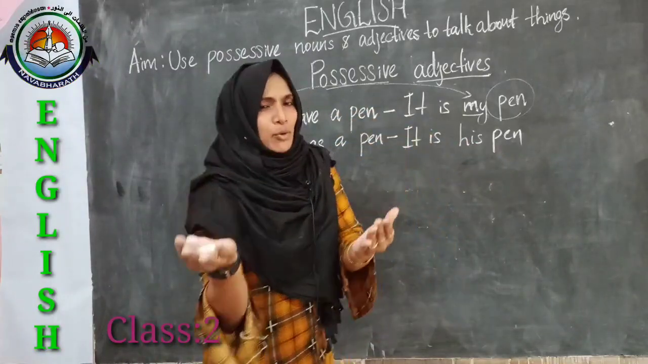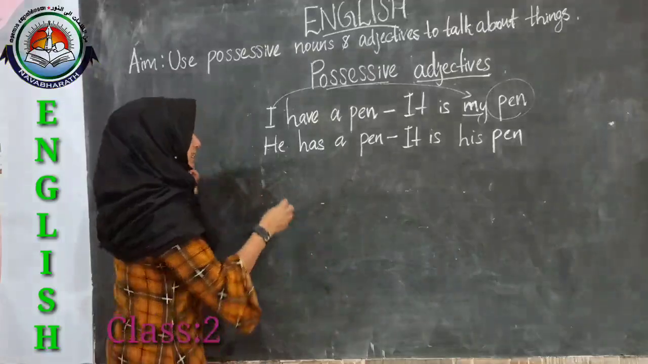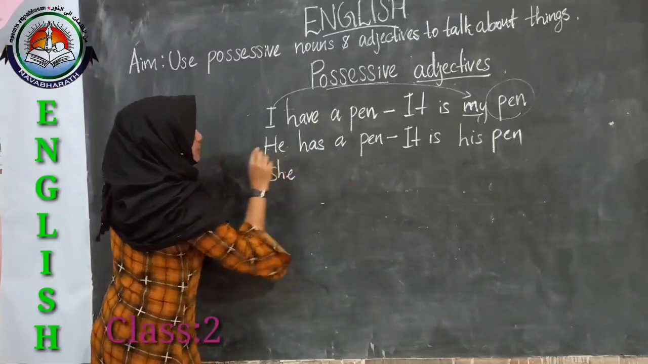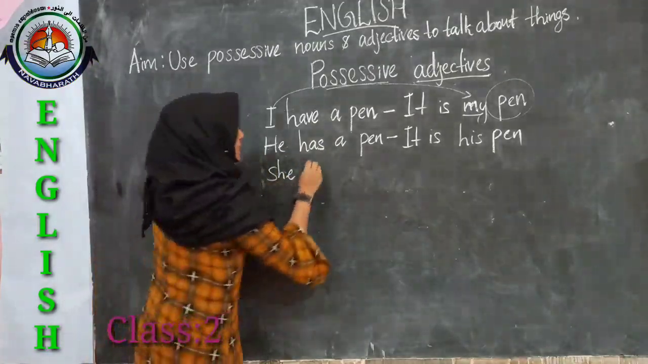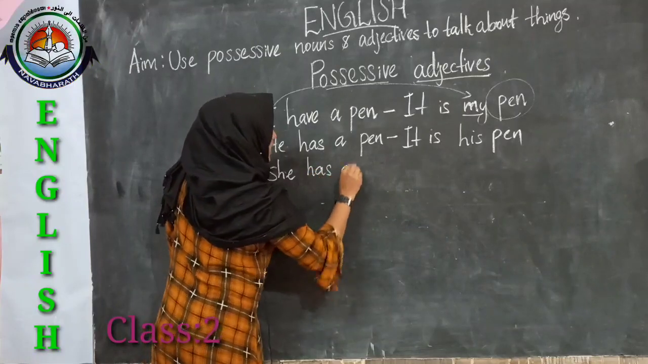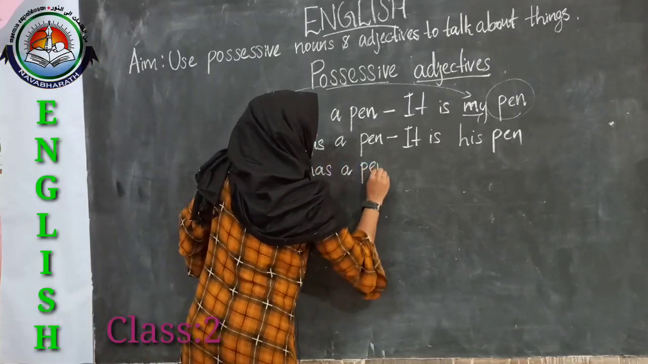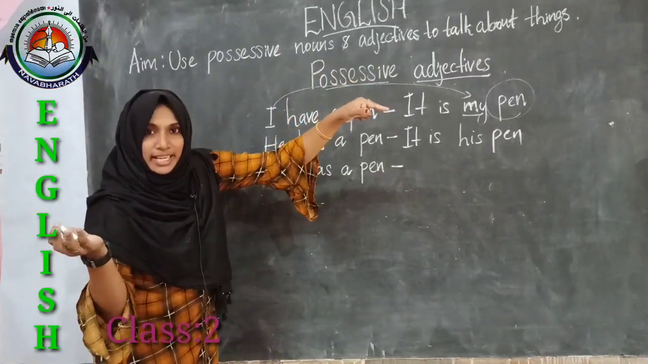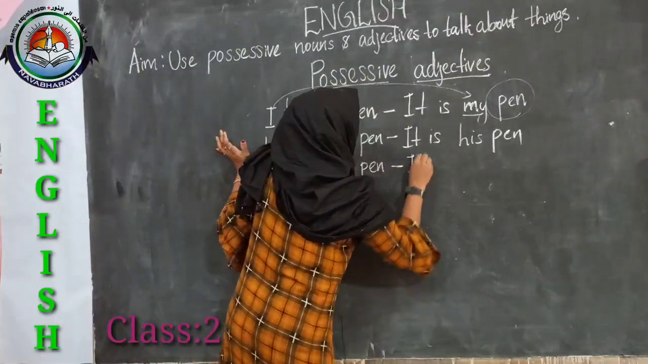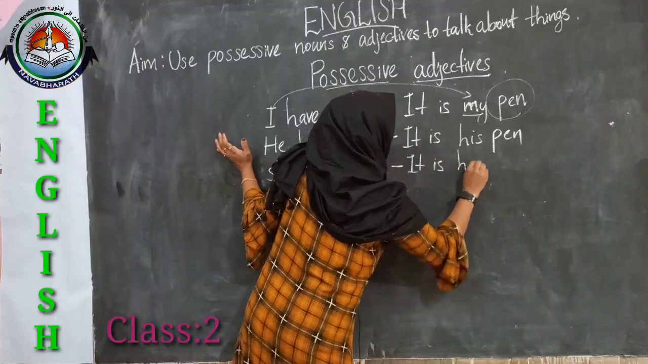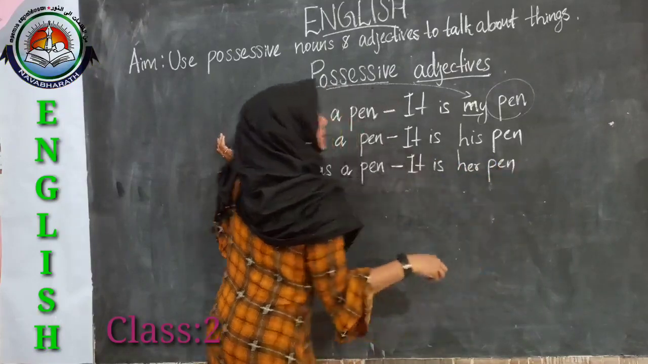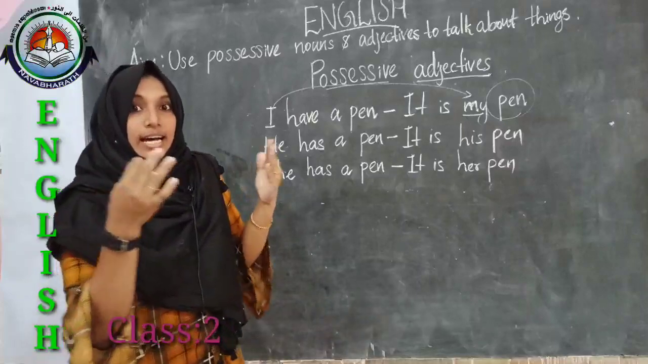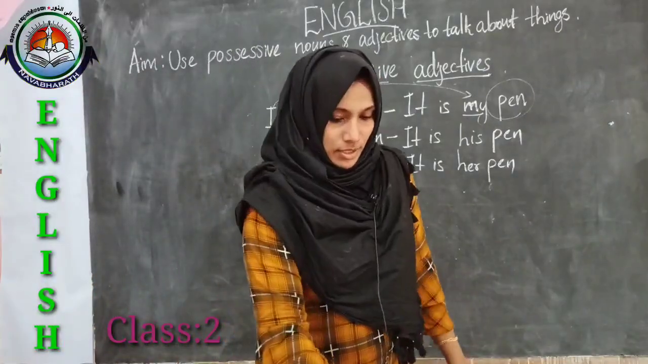Okay. Then what about a girl? There, yes, we will be using the pronoun she. So she has a pen. So how can we say that? It is whose pen? Yes, it is her pen. It is her pen.